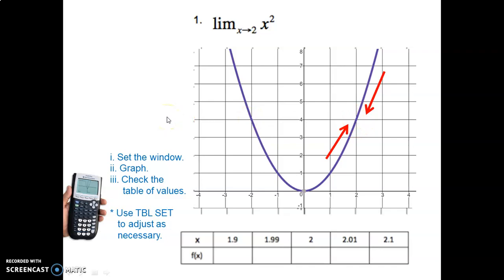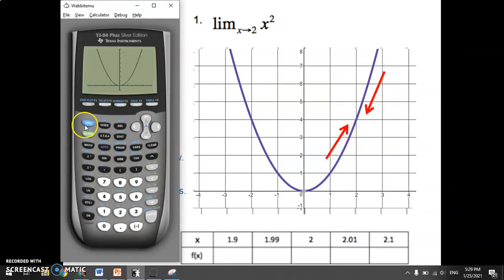Okay, so here's how you do the table feature in your calculator. Notice we want to see these values. We want to see x is 1.9 and x is 1.99. In other words, we're seeing as x becomes really close to 2 from the left side, right? 1.9, then 1.99, it's getting really close. And then what happens when x is exactly at 2? And then on the other side here, we have what it's approaching from this side, right? So as x is 2.1, and then it's 2.01, it gets even closer to 2. So notice how it's getting closer to 2 from either side.